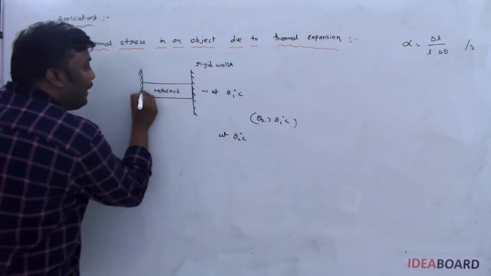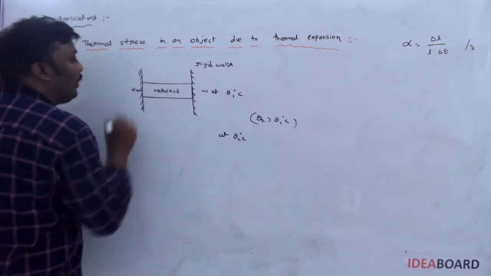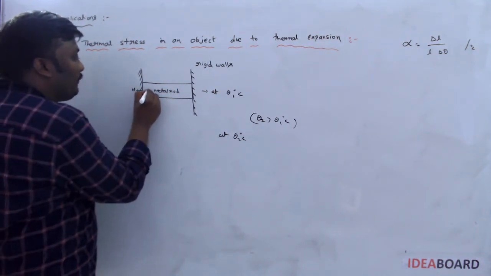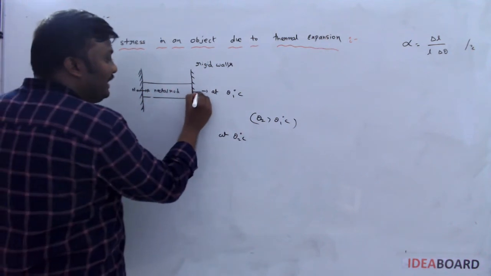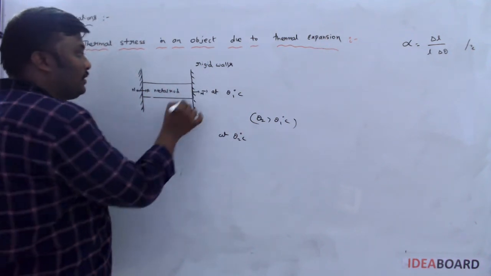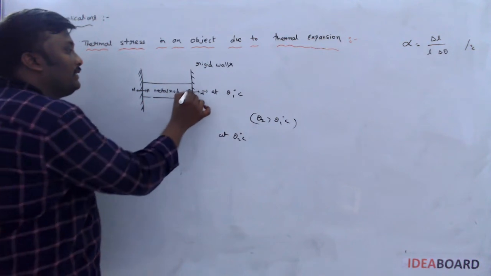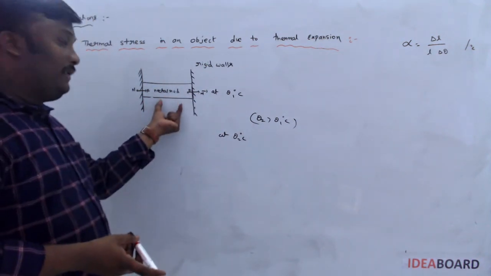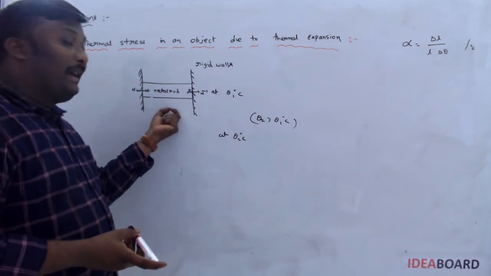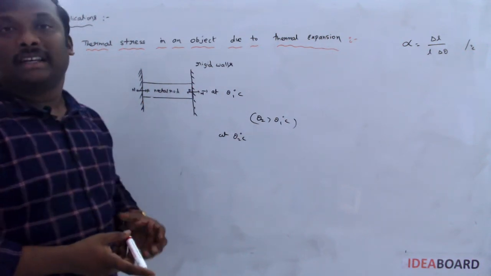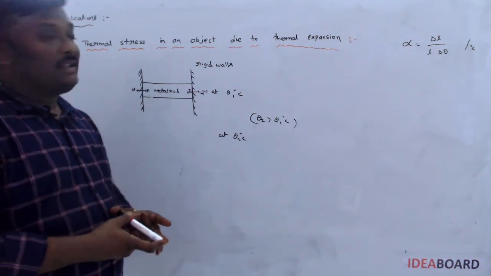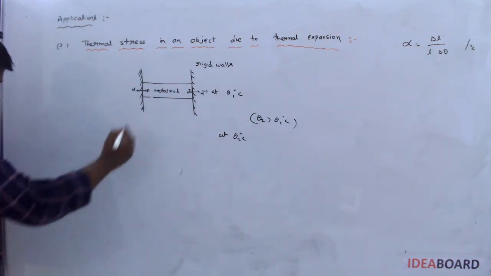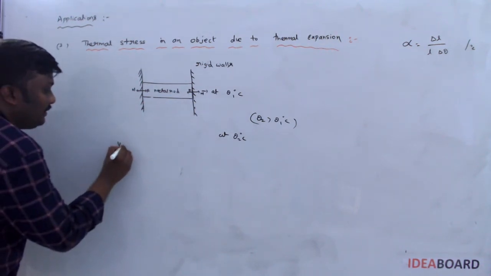This metal rod applies some normal reaction on the wall. For every action there is an opposite reaction now. So here some force is acting like this. Similarly on this side, the normal reaction will be acting in this direction. So force will be acting in this way. What happens here? The elastic strain produced by the metal rod is compensated by the normal reaction force acting from the walls. So we know the formula for the Young's modulus.